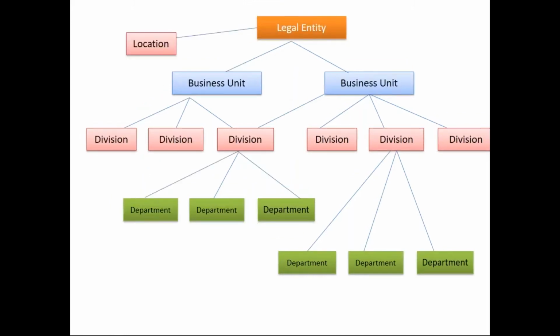So like this, the company's organization structure is established in the SuccessFactors system using all these layers, the standard SuccessFactors pre-delivered layers. These are legal entities, business units, divisions, departments. A four-layered structure is what SuccessFactors normally brings up. On the other hand, you will also have locations, but at a linear level. If you want to see it at a vertical level, this is how the tree structure of an org or organization structure in SuccessFactors looks.